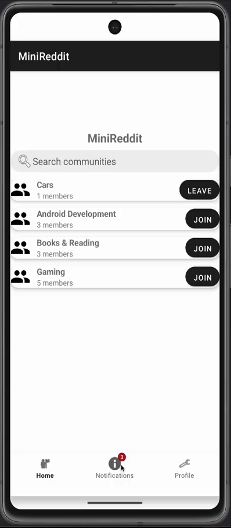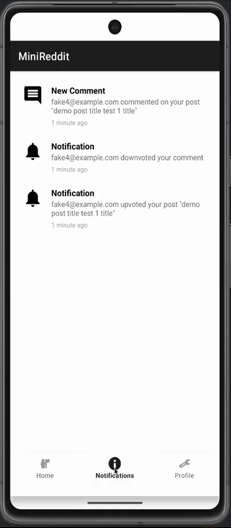So this will show the number of unread alerts, and each alert shows a message and icon, and that varies based on type, like if it's an upvote, downvote, or a comment. And when the user clicks on it, that badge will go away. So here we'll see fake user first upvoted the post and then downvoted the comment, and then the user added a comment on the post.